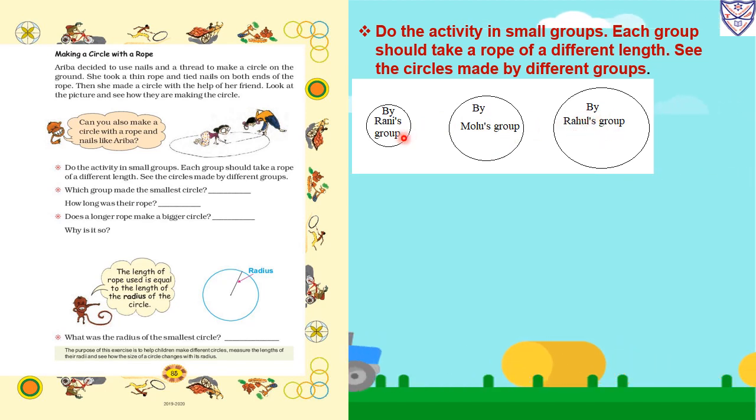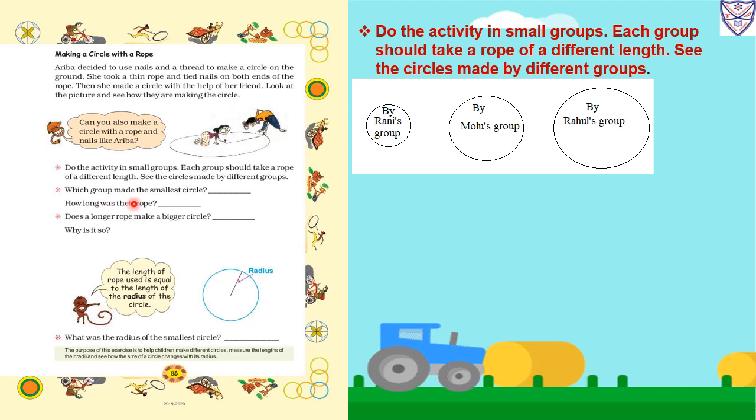They made circles with ropes of different lengths. Rani made the circle with a rope of smaller length, then Molu made the circle with a rope of medium length, then Rahul made the circle with a rope of bigger length.